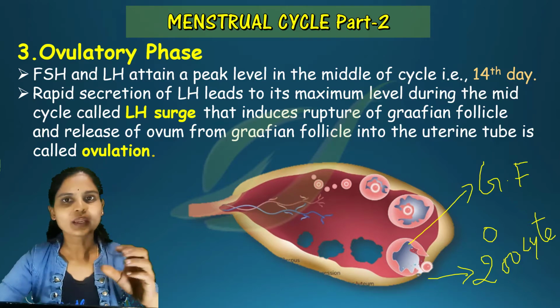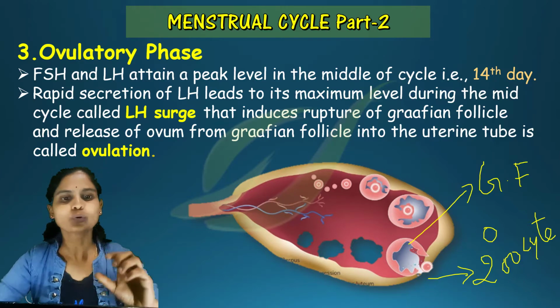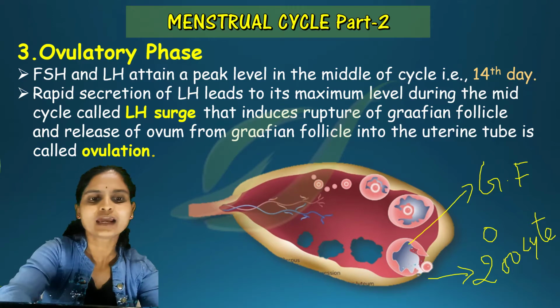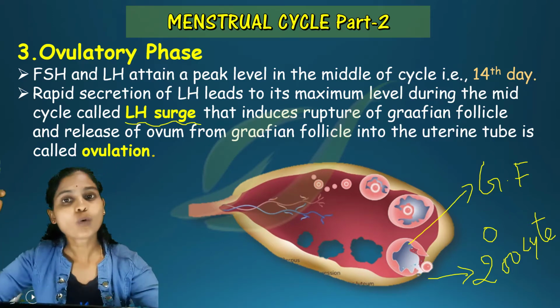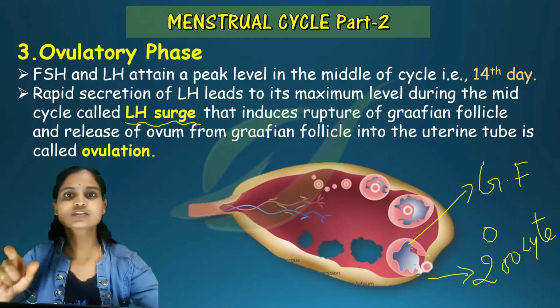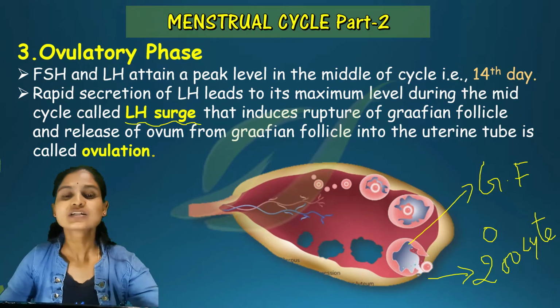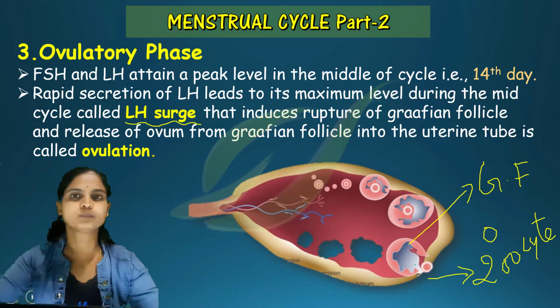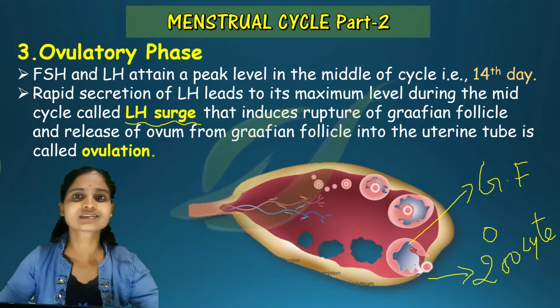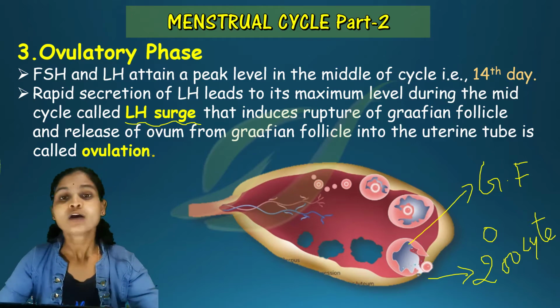This is mainly caused by an increase in LH hormone. Whenever the LH hormone is high, that stage is called the LH surge. It is very, very important. Before moving into the next phase, let us see a small animation where ovulation is occurring.